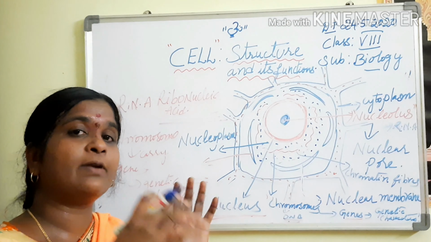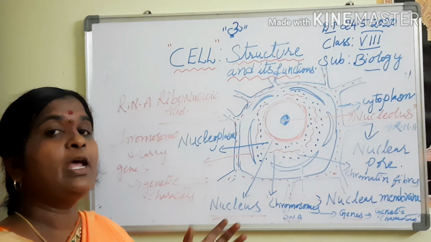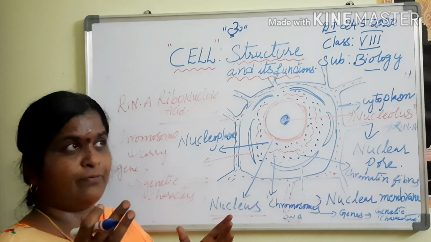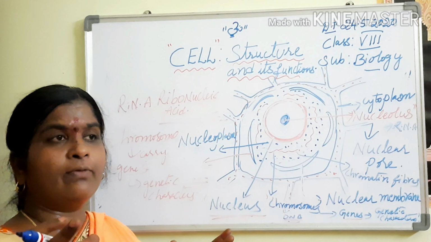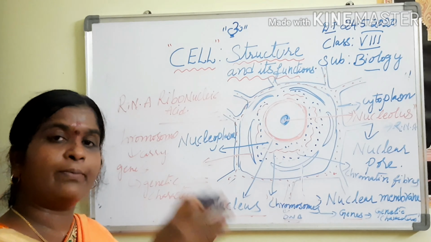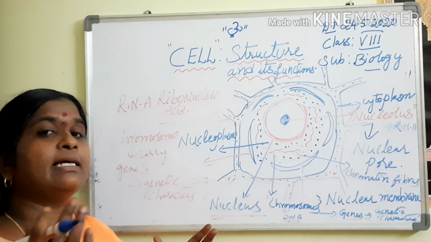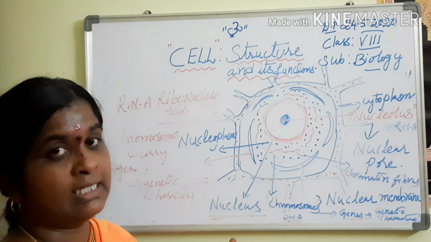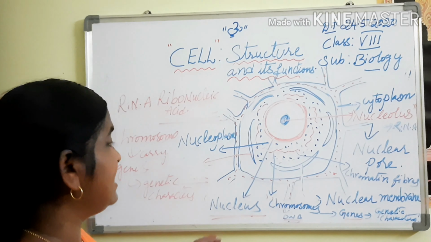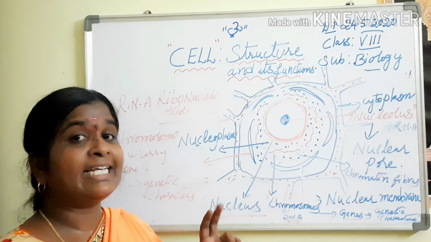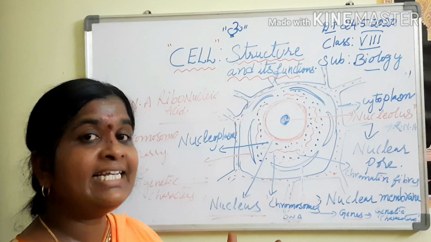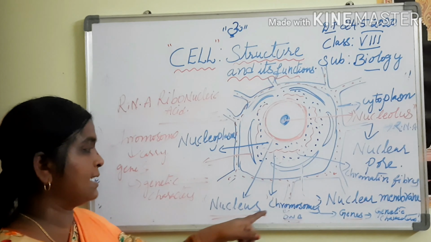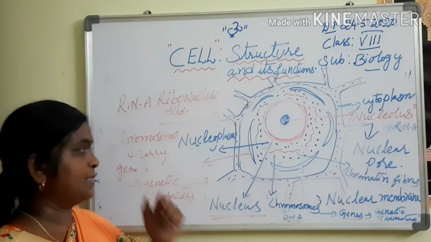For a child, some characters come from his mother, and others come from his father. That is because of genes. This is about the chromosomes.